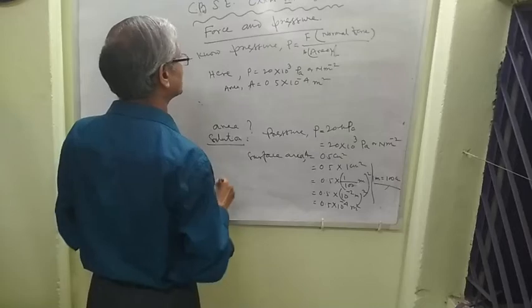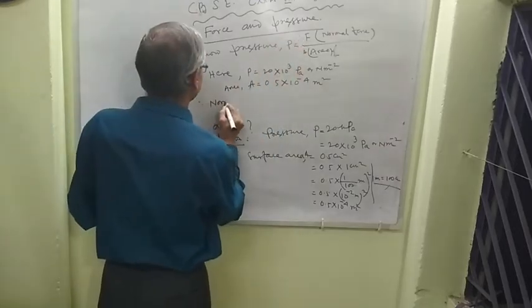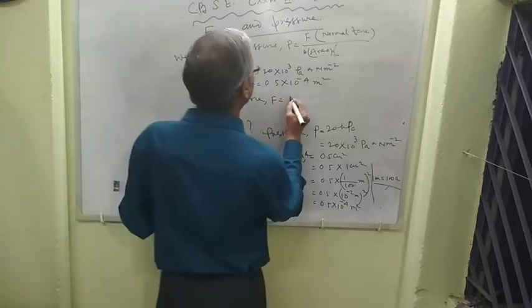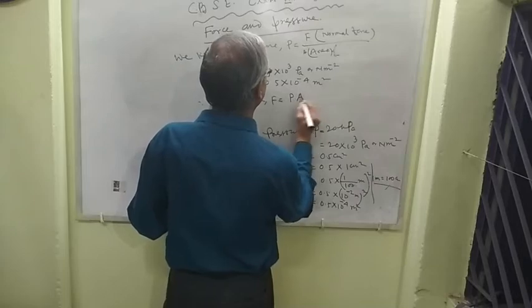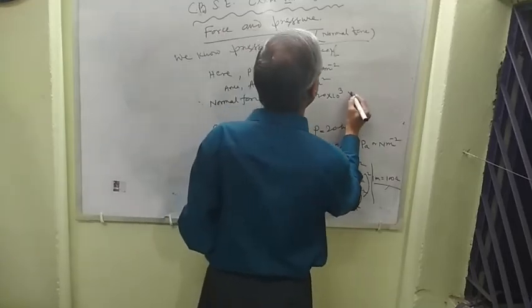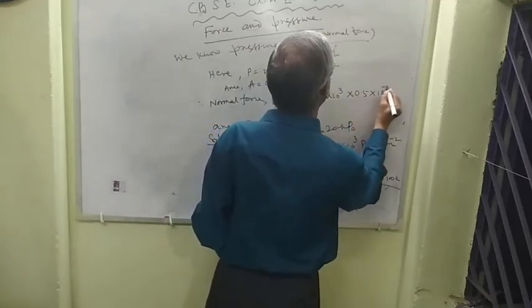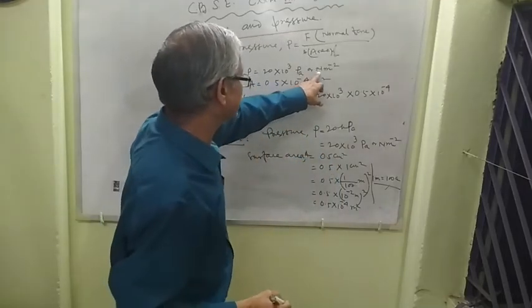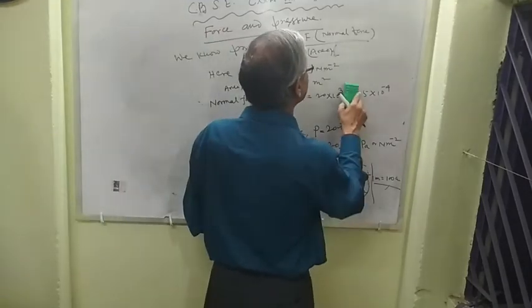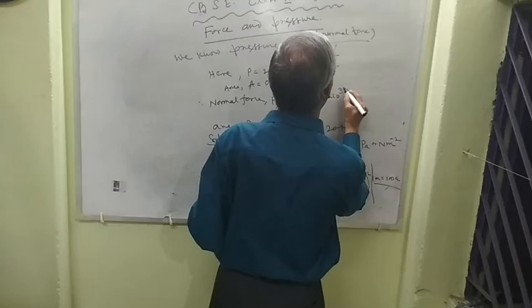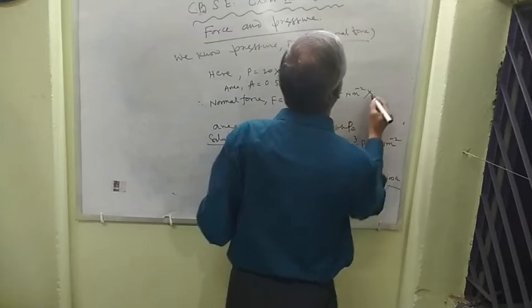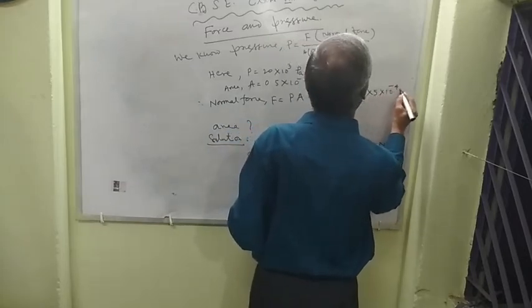Therefore, normal force F equal to P into A. Here, P into A equal to 20 into 10 to the power of 3 Newton per meter square into 5 into 10 to the power minus 4 meter square.